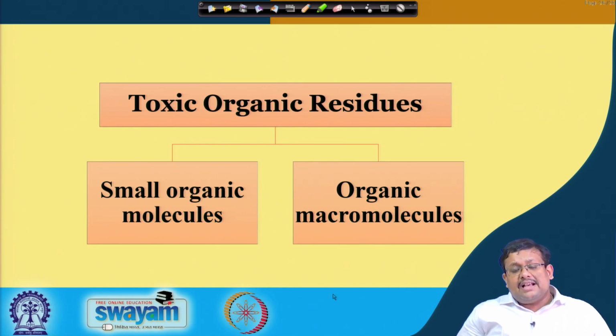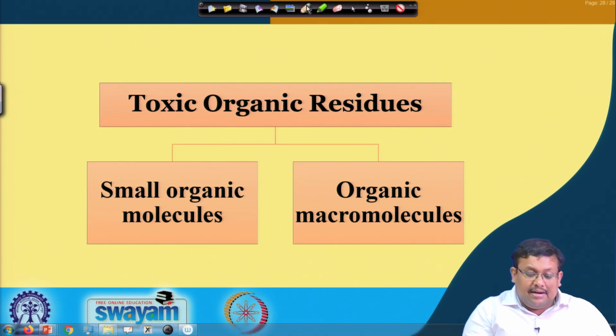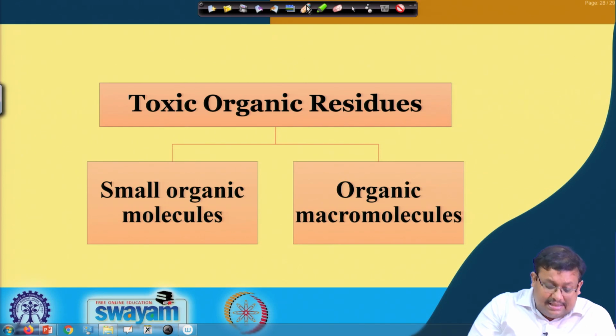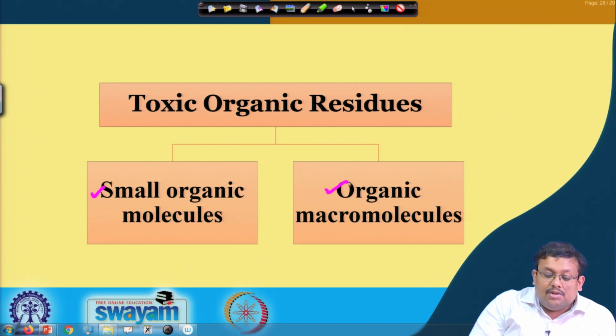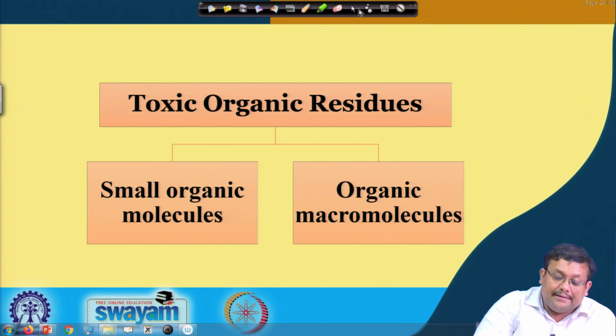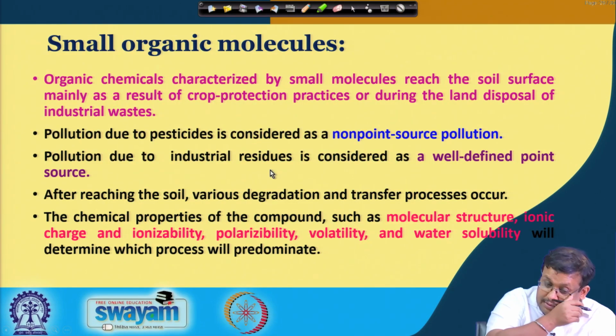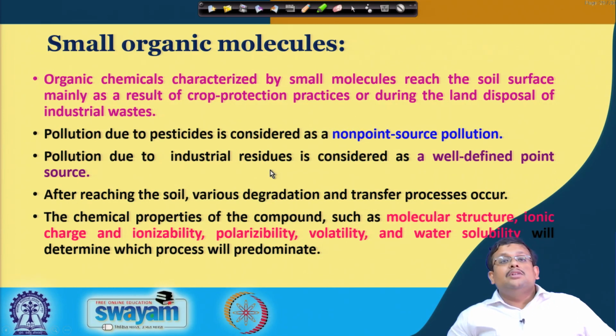If you see the classification of toxic organic residues, here you can see the toxic organic residues can be subdivided into small organic molecules as well as organic macromolecules. So, what are the differences between these small organic molecules and organic macromolecules? We will see. So, let us start with the small organic molecule.